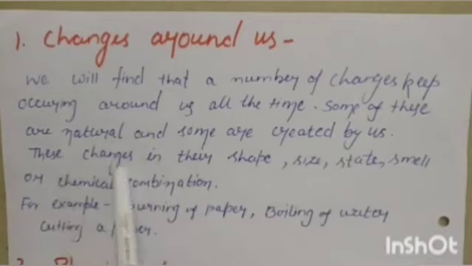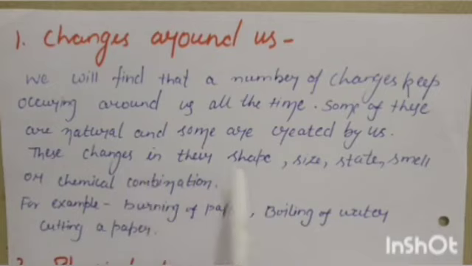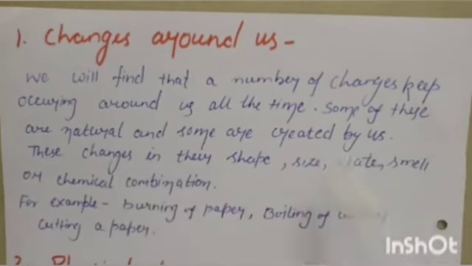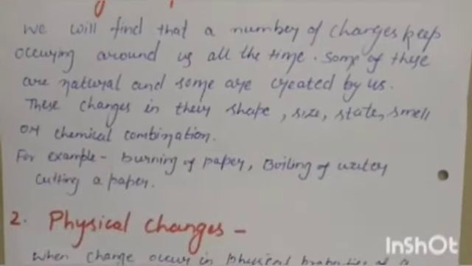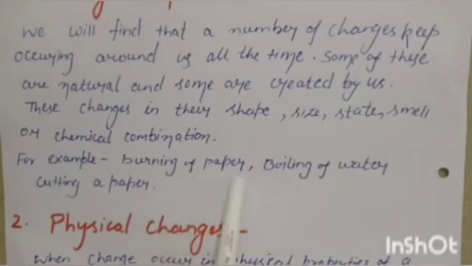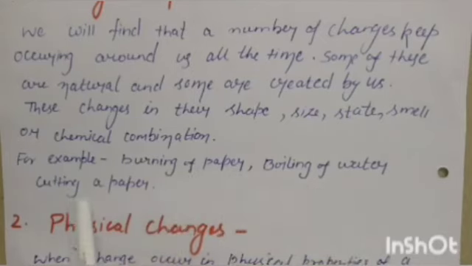These changes can be in size, shape, state, smell, or change in their chemical combination. For example, burning of a paper, boiling of water, or cutting of a paper.